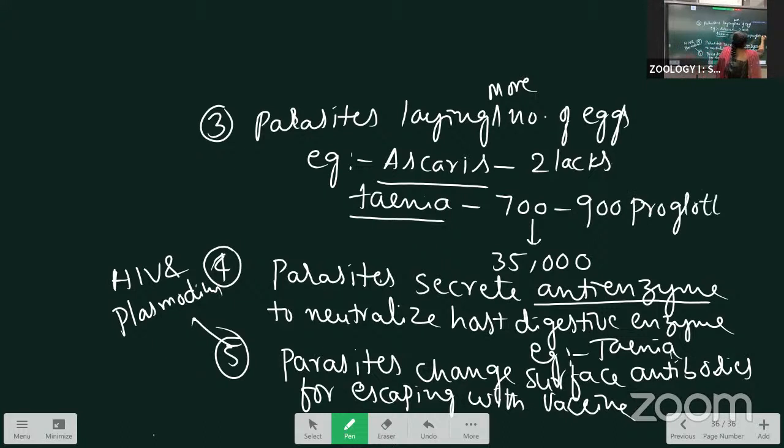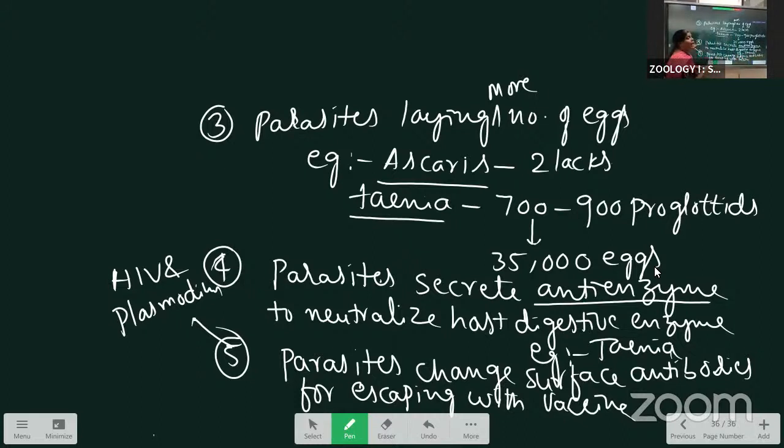How many proglottids are present? 700 to 900 proglottids. Each and every proglottid has 35,000 eggs. Like this, a large number of eggs are laid by the parasites. That is also one adaptation. Next, the parasite secretes the reverse of the digestive enzymes. The enzymes released are called anti-enzymes. What is the use? They neutralize the host digestive enzymes. Example is Taenia.